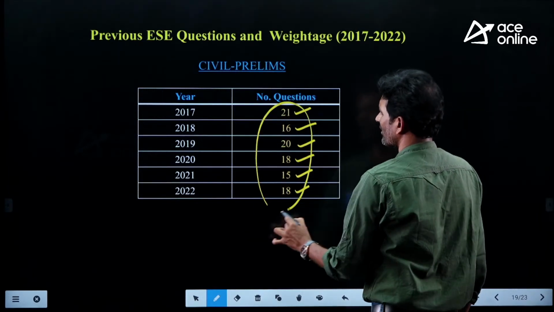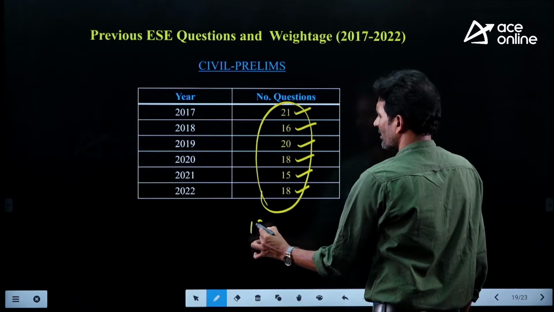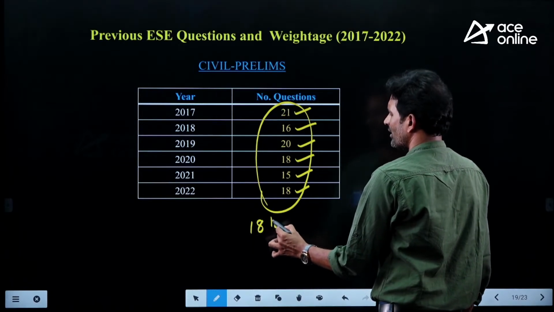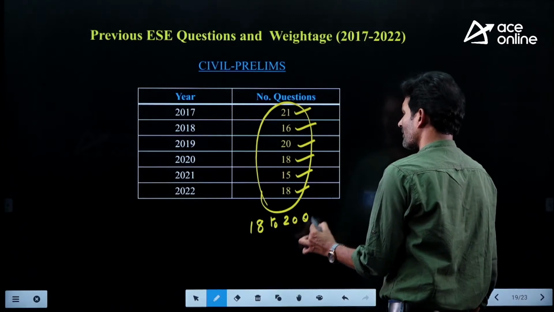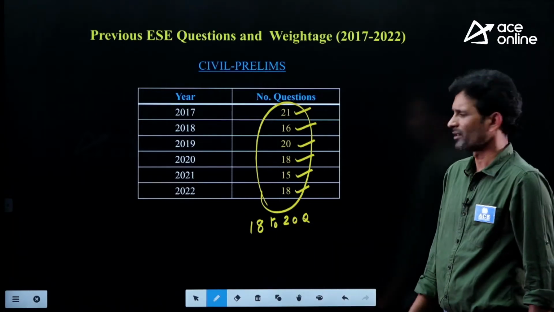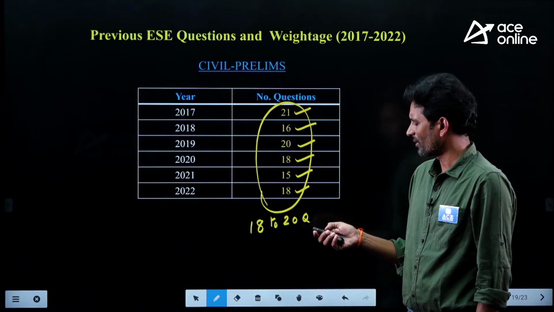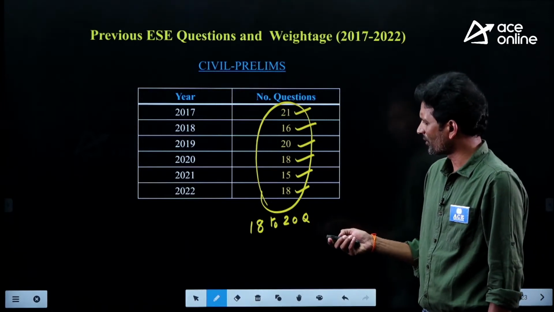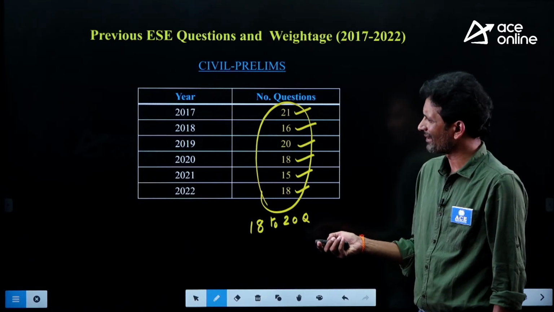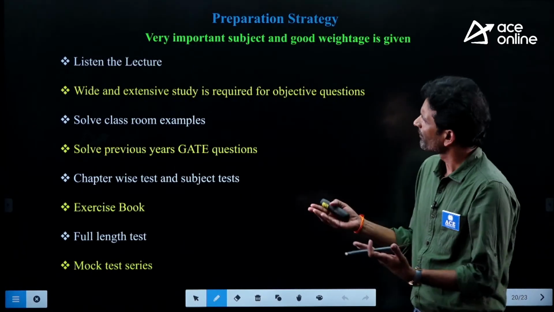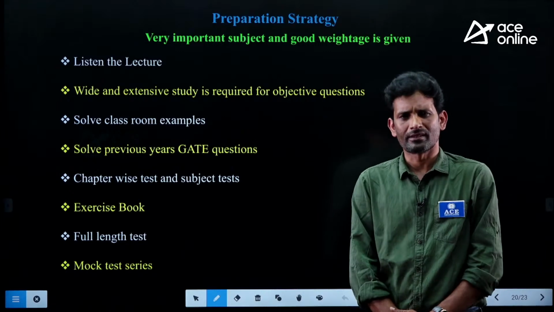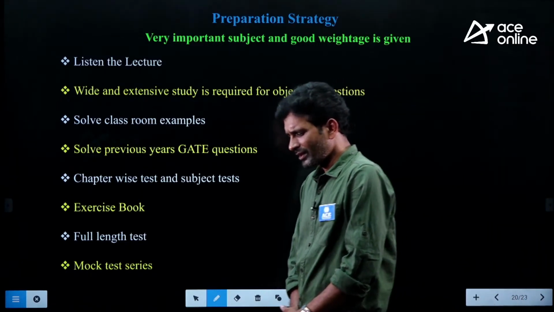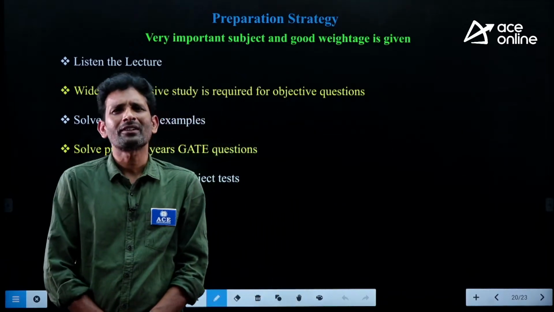On an average, if you observe these trends, for ESE prelims we have 18 to 20 questions from this one single subject. See how much importance we are giving this subject, not only for the GATE examination, but for the ESE examination also.